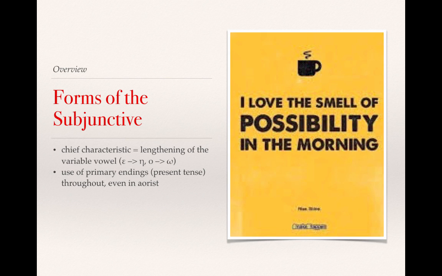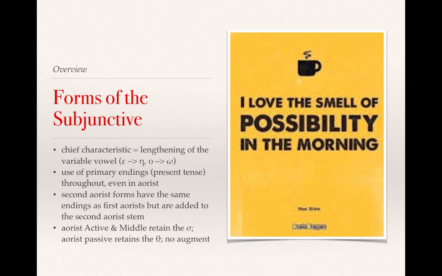We use the primary endings, or those endings that we first learned with the present tense, throughout, even in the aorist. The second aorist forms have the same endings as those first aorists in the subjunctive, but they are simply added to the second aorist stem. Then finally, the aorist active and middle retain the sigma, and the aorist passive retains the theta that we've seen in the indicative. But because these are not in the indicative mood, neither of them will have the augment.